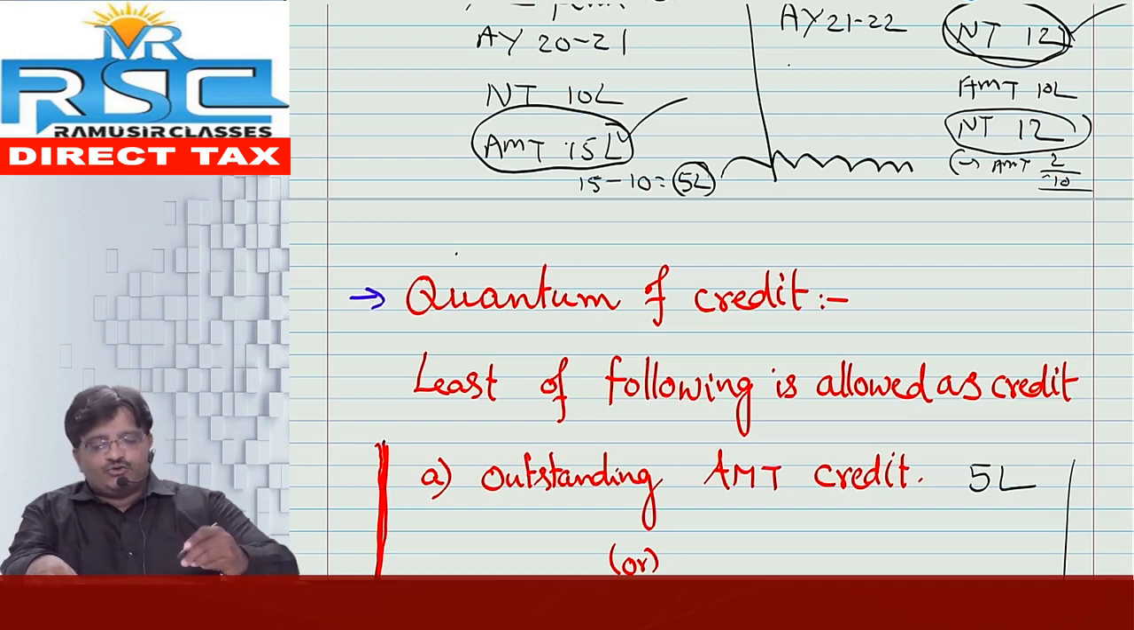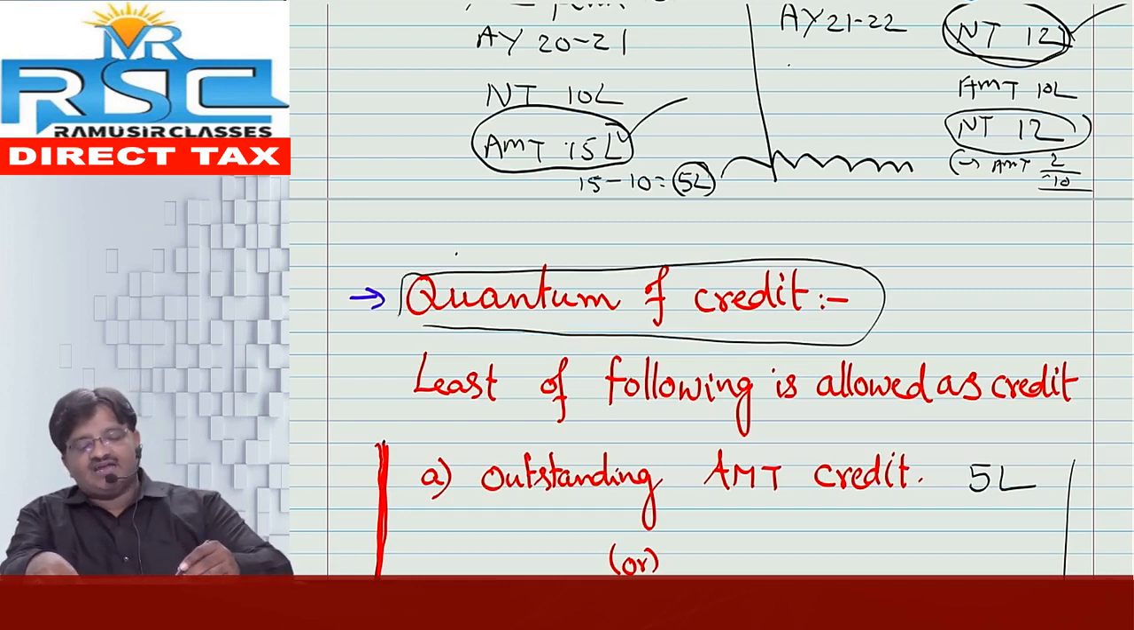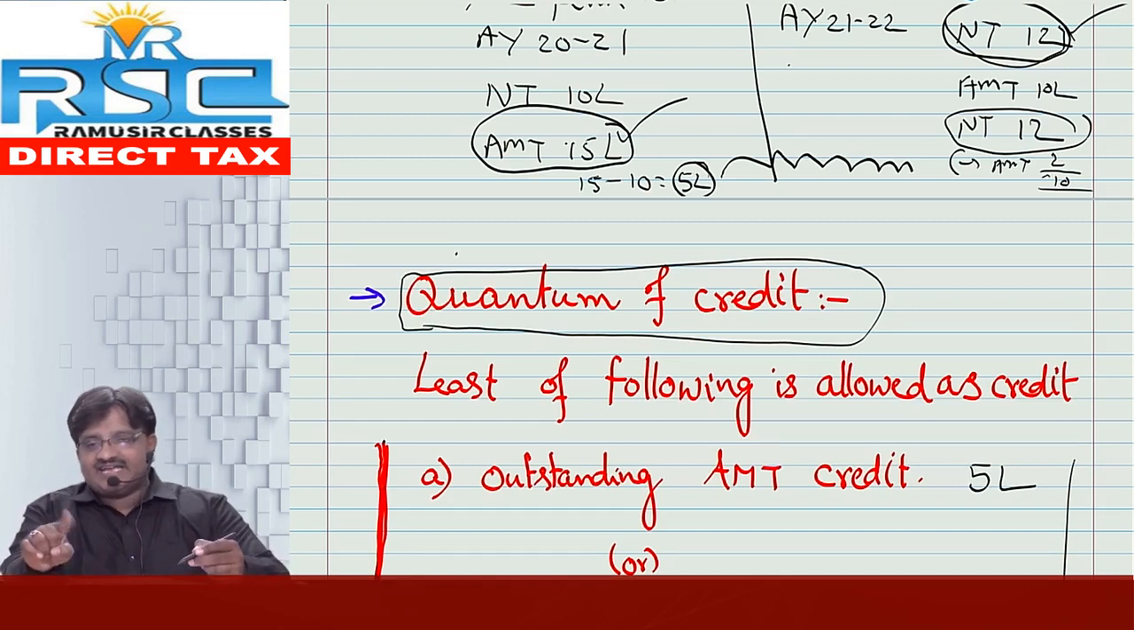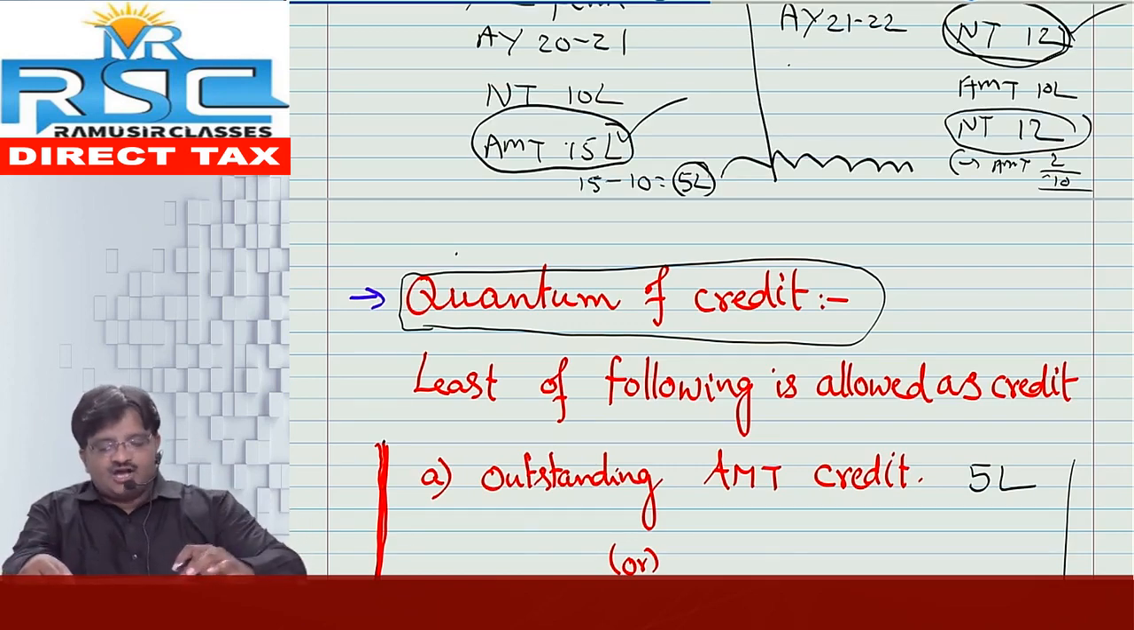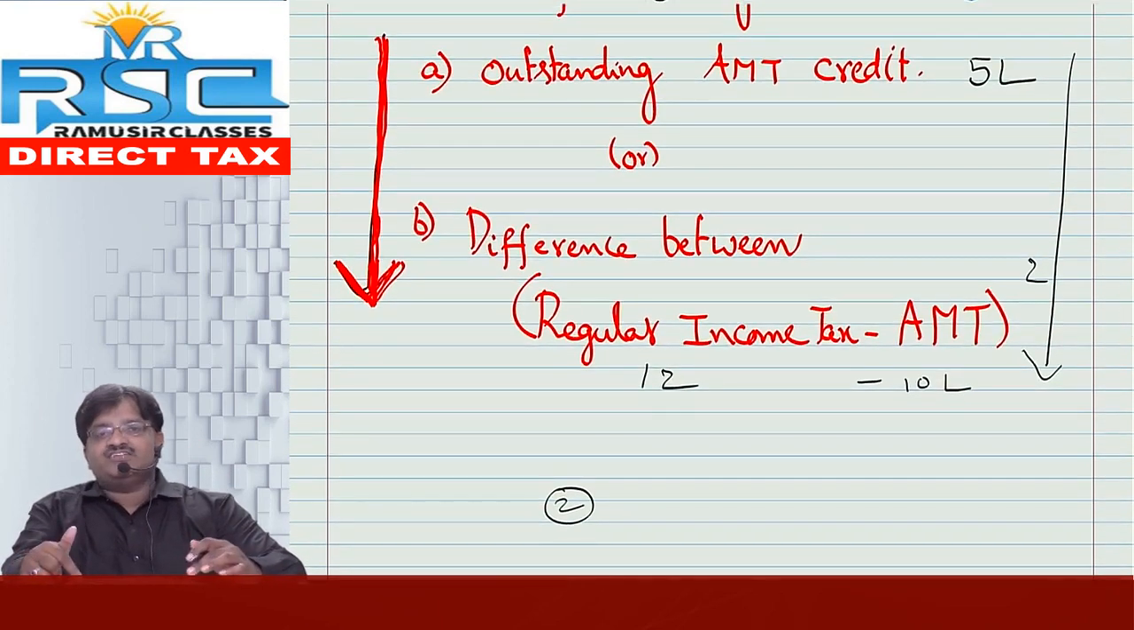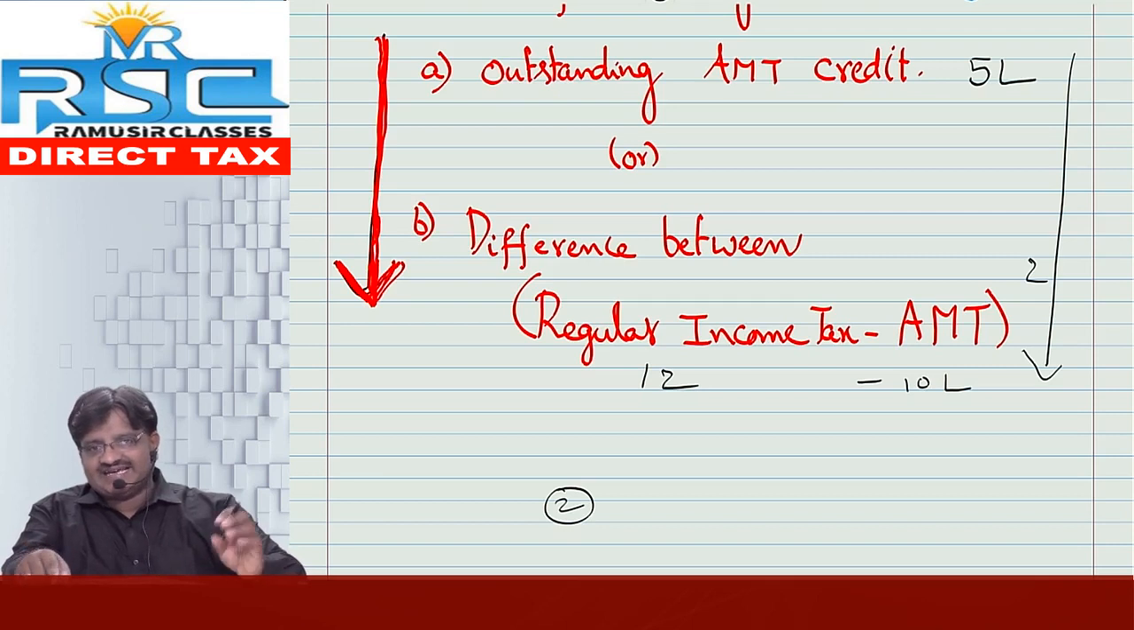That means you can set off and adjust the AMT credit available with you. That AMT credit can be carried forward for a period of 15 years and adjusted in the year in which your normal tax liability is greater than the alternative minimum tax. How much can you adjust? The least of the following: number 1, the outstanding AMT credit, or the difference between regular income tax minus AMT. Whichever of these two is lower can be taken as the credit adjustment.